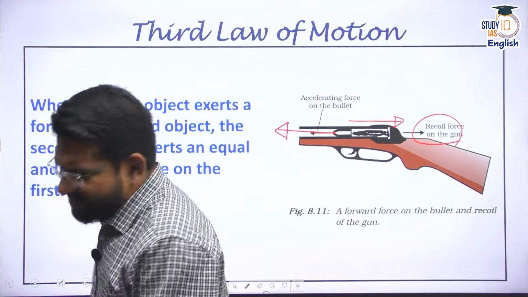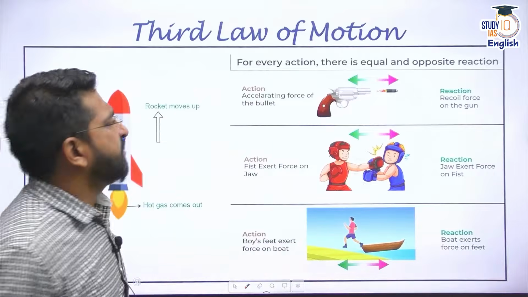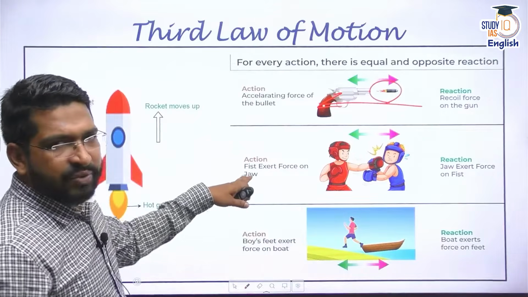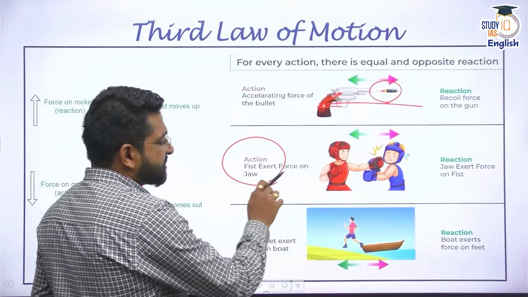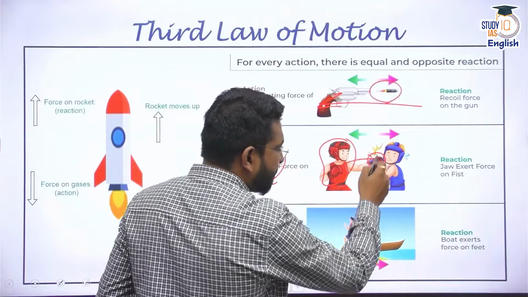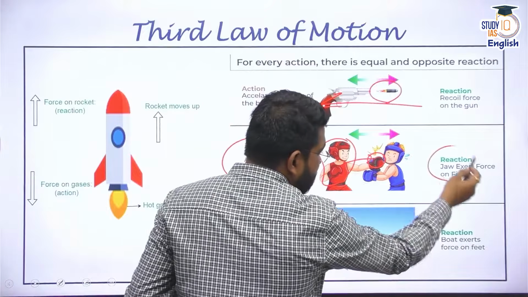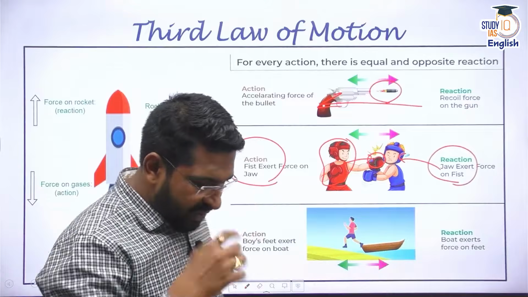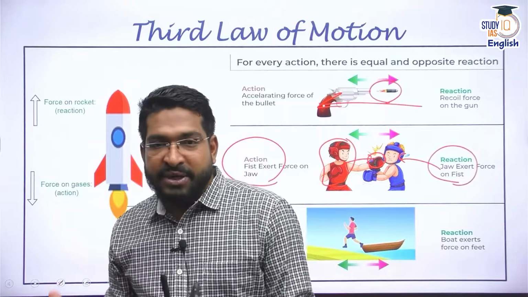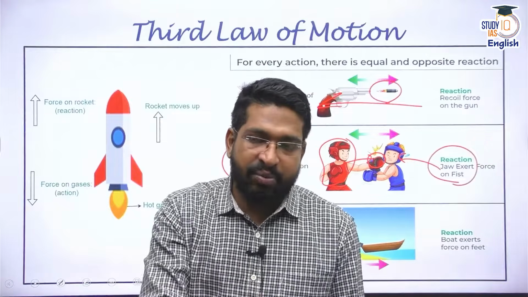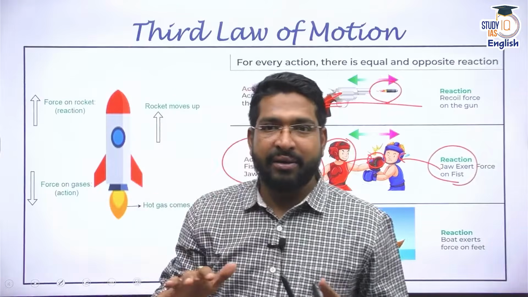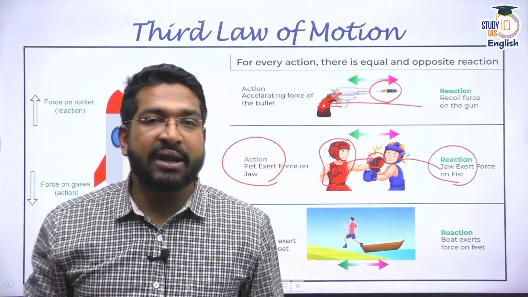There are so many examples of this. As I told you, the bullet is one example, meaning the bullet is accelerated, and there is a recoil in this direction. Similarly, see, this particular boxer is hitting another boxer's jaw, but the jaw is also exerting a force. That's why, you must have seen in movies, that if a person is beating some other person, that person would be injured, but you will also get some amount of injuries on the hand that is beating. Why? Because for every action there is an equal and opposite reaction.